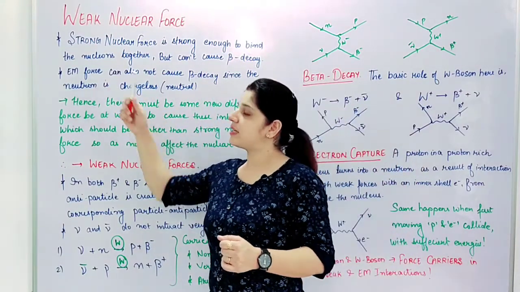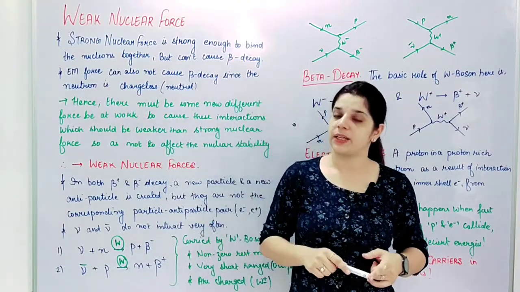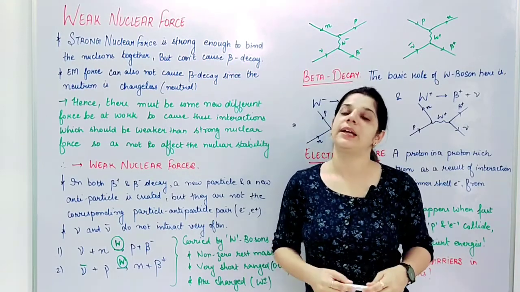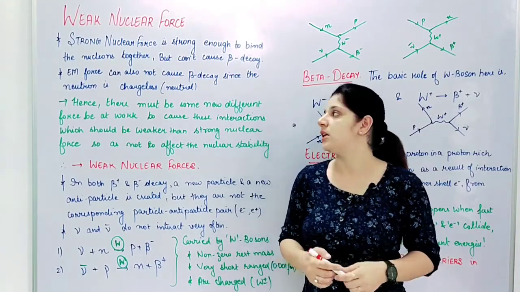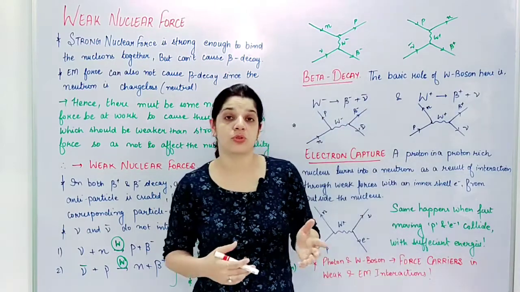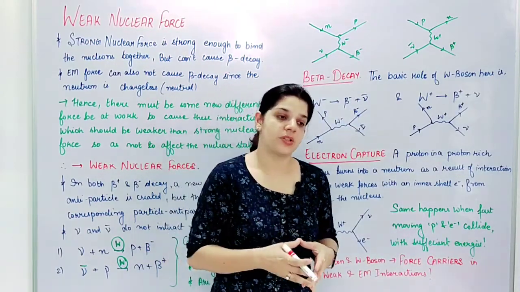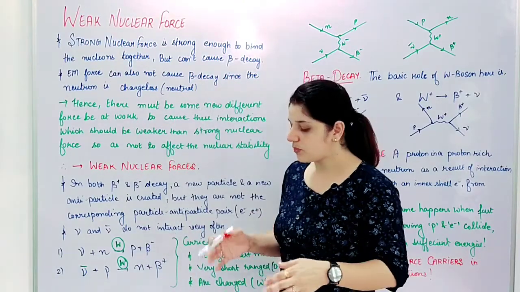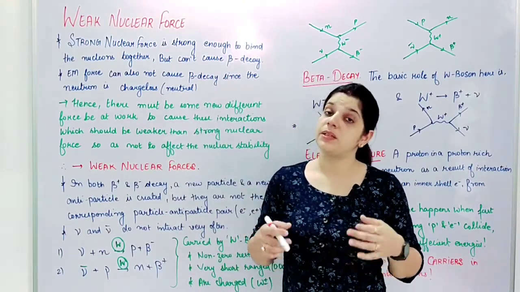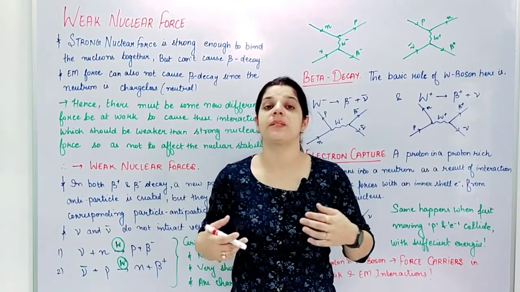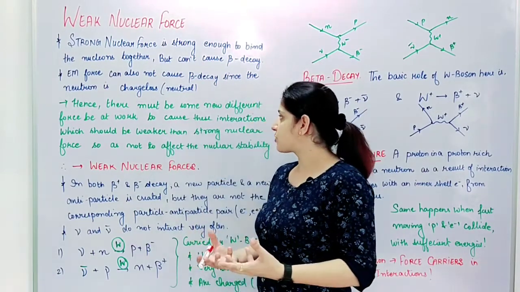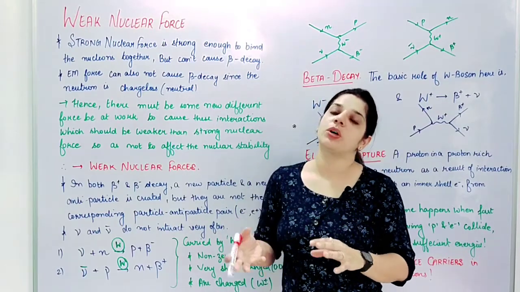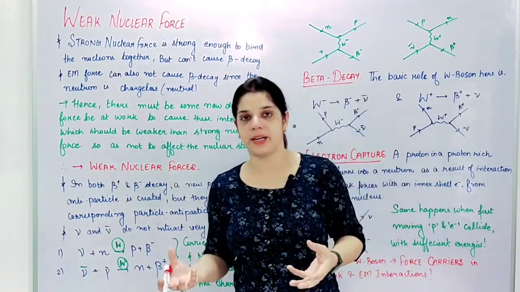So the next is electromagnetic forces, but we know that the neutron particle is neutral, it is chargeless. So we say that the electromagnetic force also will fail in causing the beta decay because the neutron is a neutral particle. So we say that there must be some new force, or some new interactions, some interactive forces which are doing this work, which is causing the beta decay.